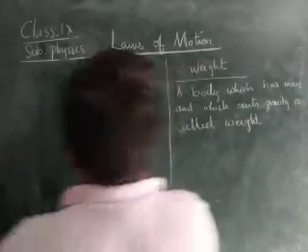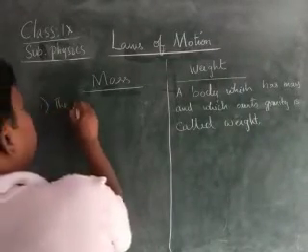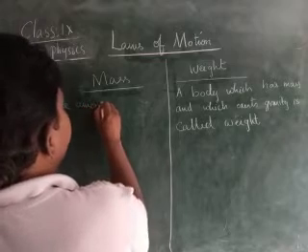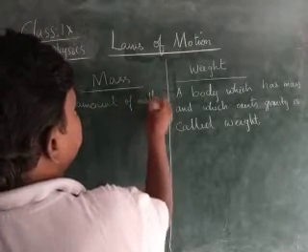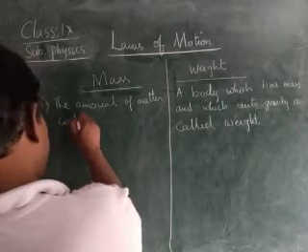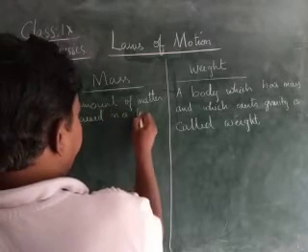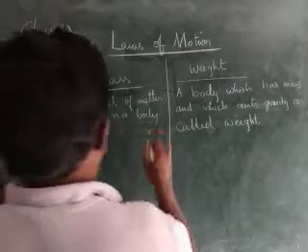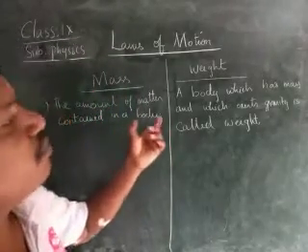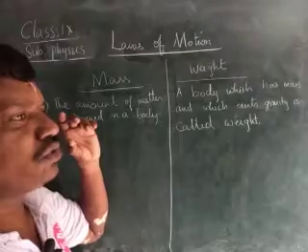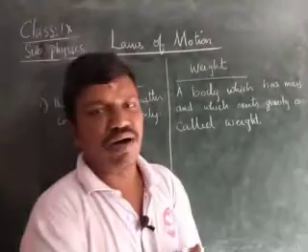Mass means the amount of matter contained in a body. The amount of matter contained in a body is called mass. In order to have weight, the body compulsorily should possess mass.